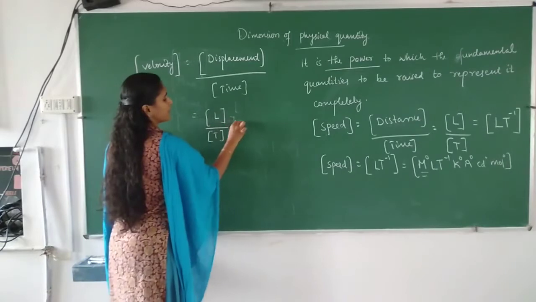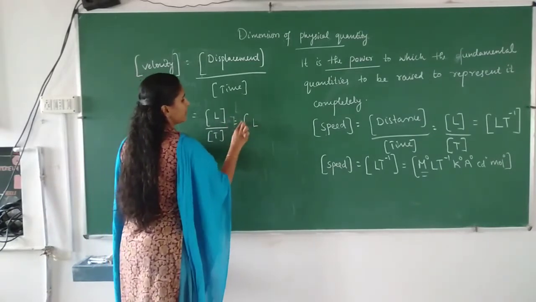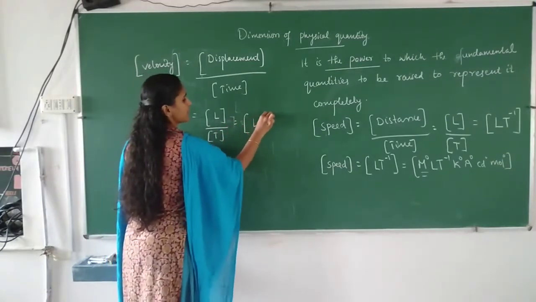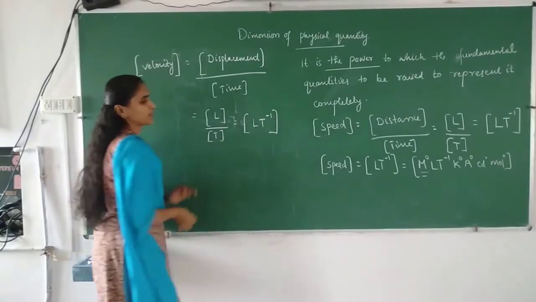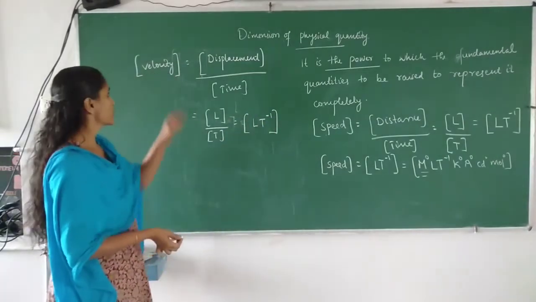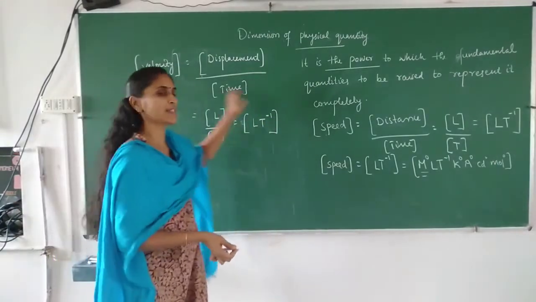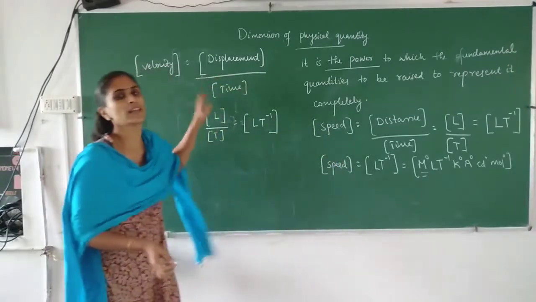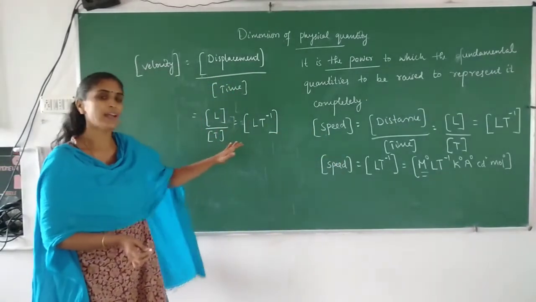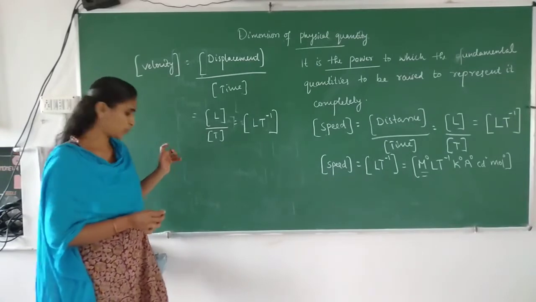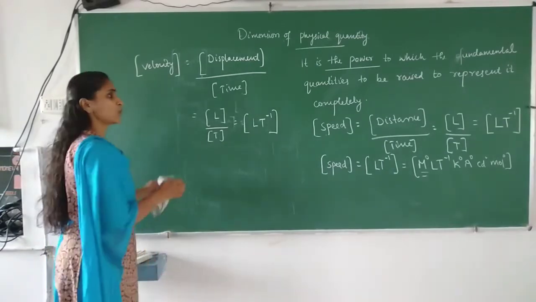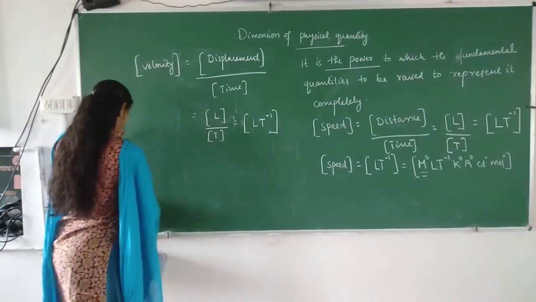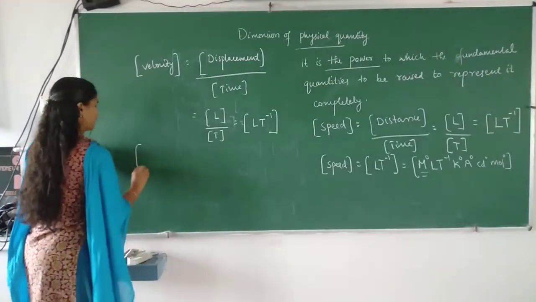So what will you get? Here also you will get L, and 1 by T can be written as T raised to minus 1. So that is the dimension of velocity. Here you can see that velocity and speed both have the same dimension, L T raised to minus 1. Okay? Is it clear? Now we will discuss another one, acceleration.